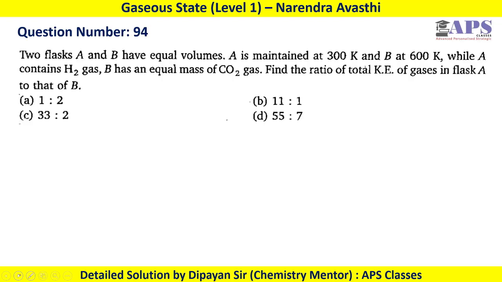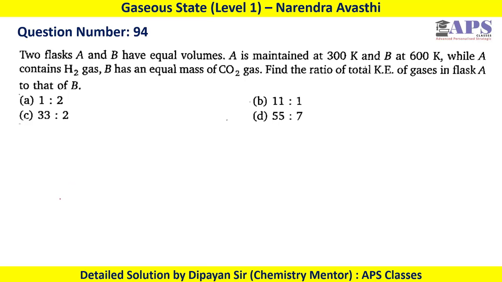In question number 94, two flasks A and B have equal volumes. A is maintained at 300 Kelvin and B is at 600 Kelvin, while A contains hydrogen gas and B has an equal mass of CO2 gas. Find the ratio of total kinetic energy.